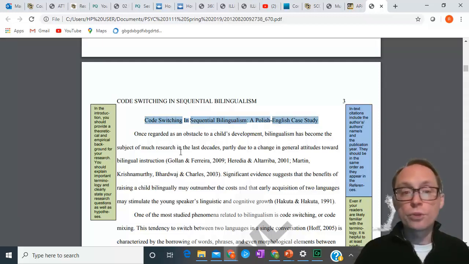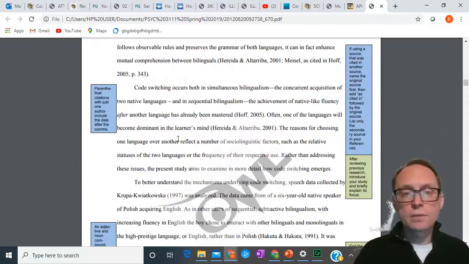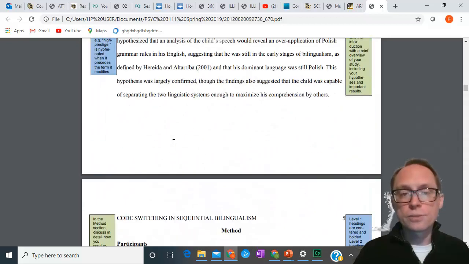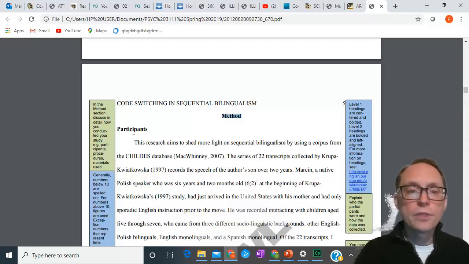We know that you're getting into the introduction because this is the body of the paper. You don't write the word introduction. You can have subsections, that's fine, but you don't write the word introduction. Then a subsection of the body would be your method, not methods. It's not plural. There's only one method. And then the subsection under that subsection would be the participants. Okay. Now these are the ones in bold.